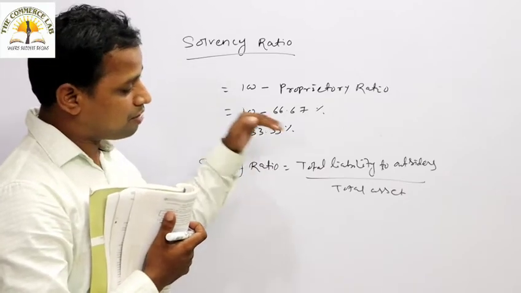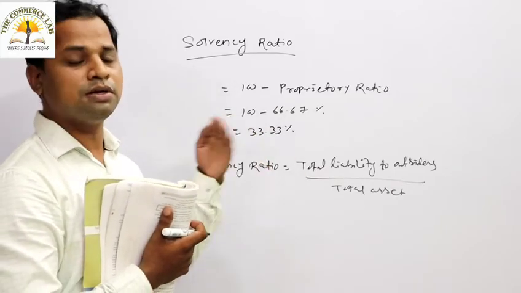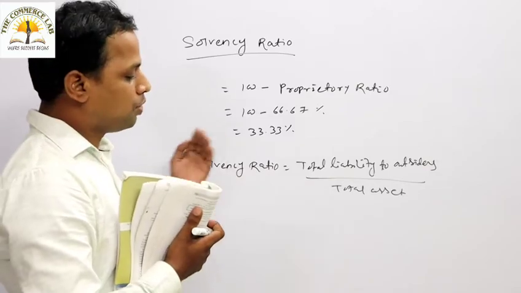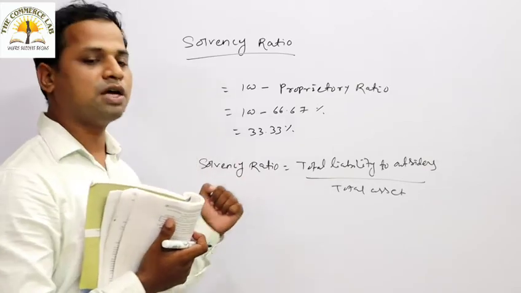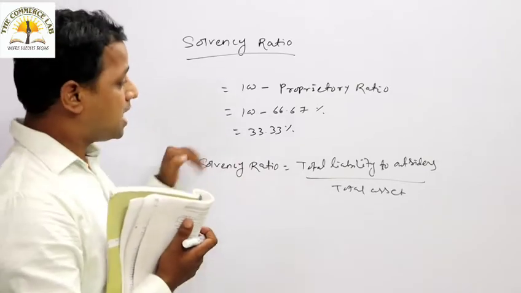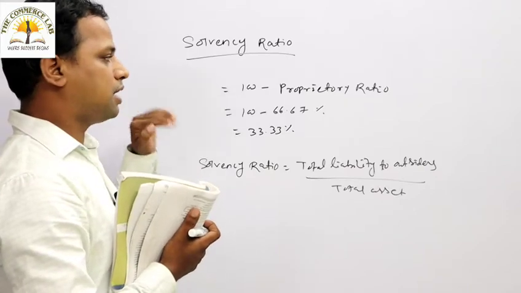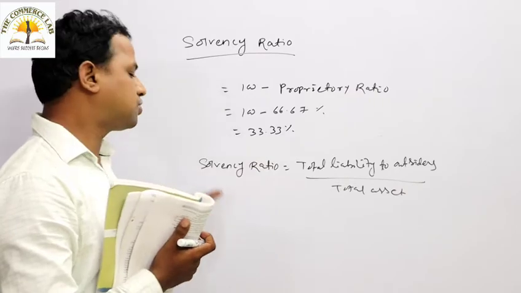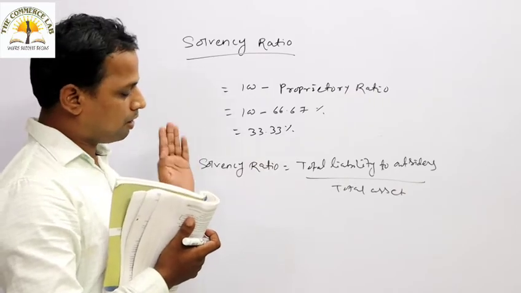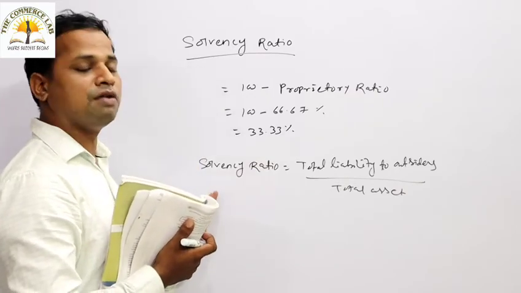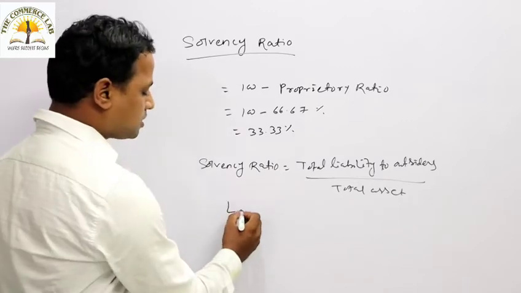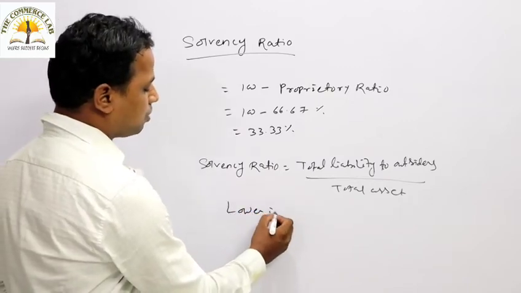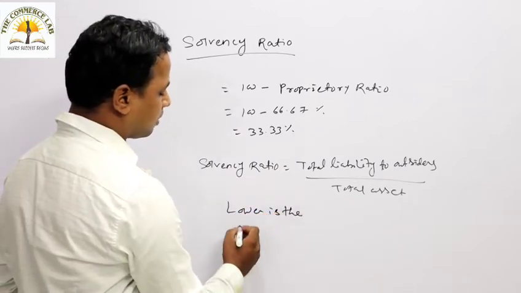If the total liability to outsiders is increasing, higher and higher, that means the long-term solvency position is not good. As with the proprietary ratio, where you say that the higher the proprietary ratio, the better the long-term solvency, the reverse or opposite is the case for the solvency ratio, that means the lower the ratio, the more satisfactory.